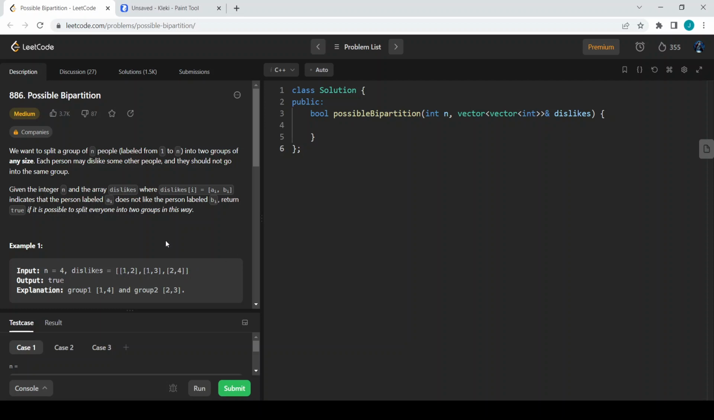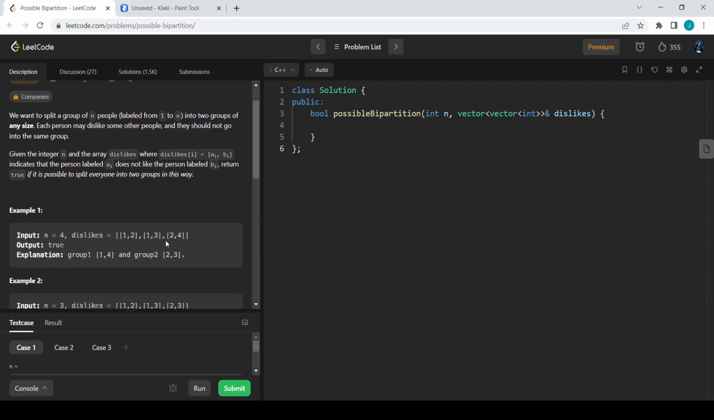So we want to say whether we can partition into two groups in such a way that if two people dislike each other, then they stay in two different groups. So let us take example 1.